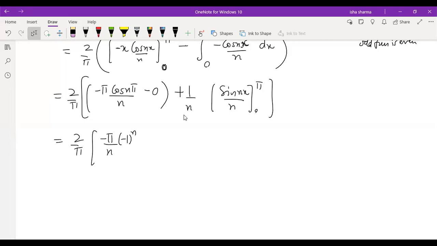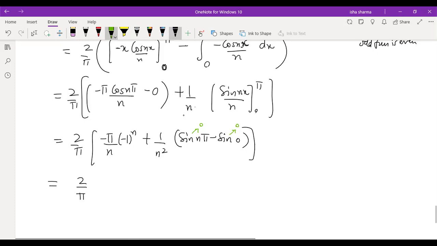Minus 1 raised to power n will be the substitution for cos n pi, and this is 0 plus 1 by n square, because this is n, and then sine of the upper limit and sine of the lower limit. So again, what is sine n pi? Sine n pi will be 0. Sine 0, we also know, is also 0. So both of these terms become 0.